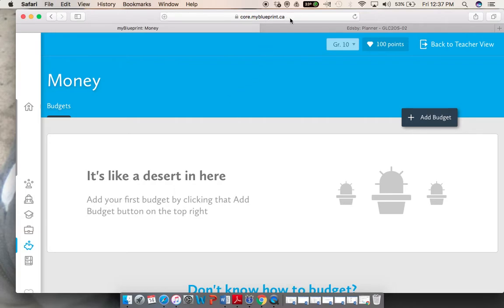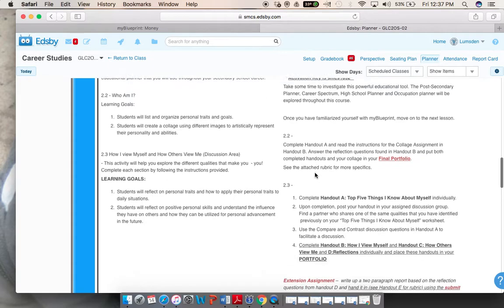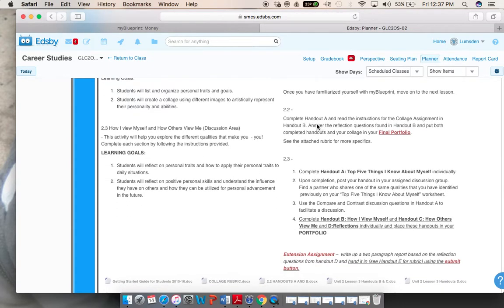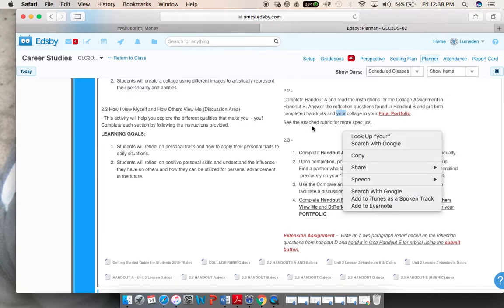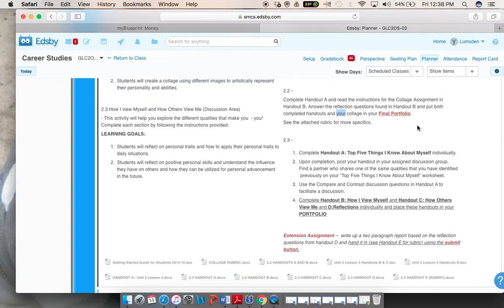Okay, so that's myblueprint.ca. For section 2.2, I want you to complete handout A and B, which can be found in the library. It'll say module 3, section 2.2. Just click on that handout, and both handout A and B are part of that one attachment. Obviously, there is a rubric in there too, which I will be using to mark your collage assignment. Once you have completed them, put both of these handouts and your collage in your final portfolio, which you have created.